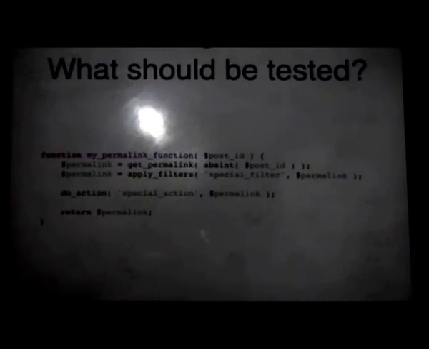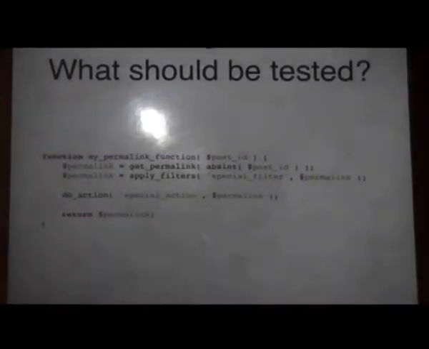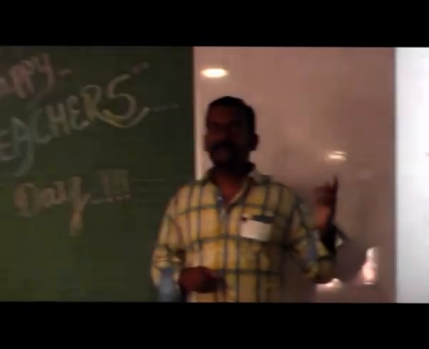Because if you end up writing unit test cases for WordPress code, then you would never complete your project. You get the distinction, right? The difference between your normal PHP code testing and WordPress testing. Did all of you get it? If there is one important takeaway from this session, it's this. You get that point, right?